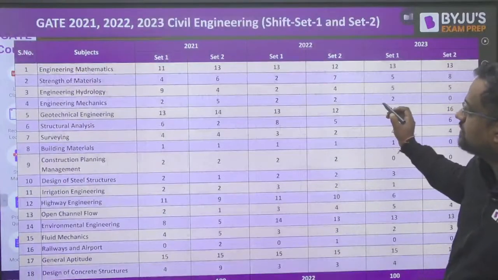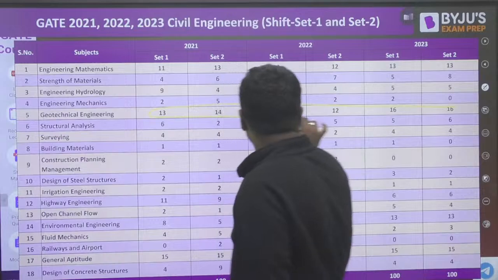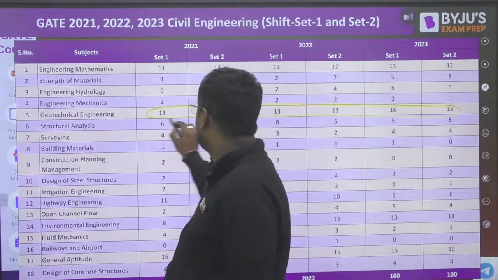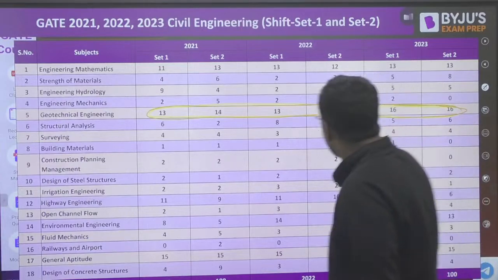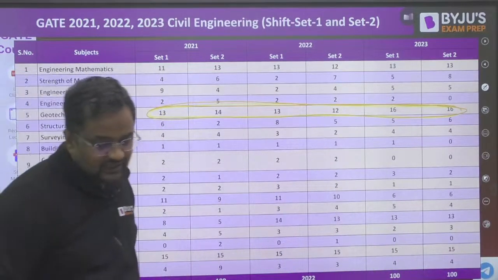Now, if I talk about geotechnical engineering, it has the highest weightage. The syllabus is also very big, it is not a very small syllabus, but it has the highest weightage of all civil engineering subjects. It will come around 14 to 15 marks.